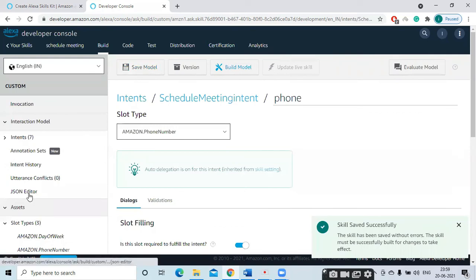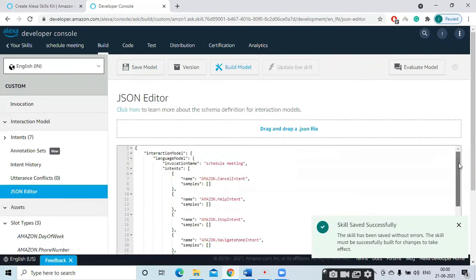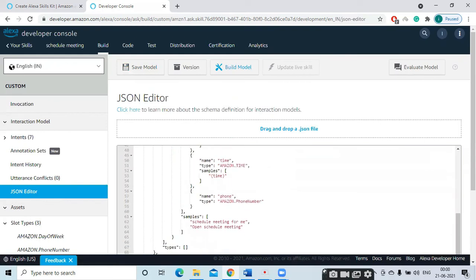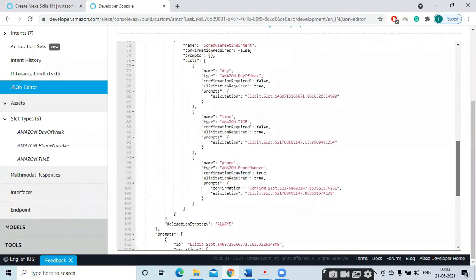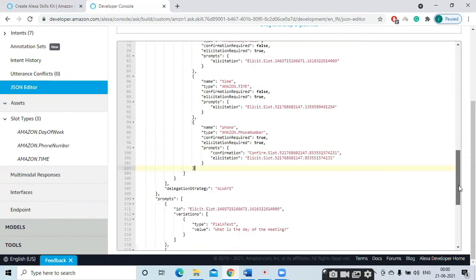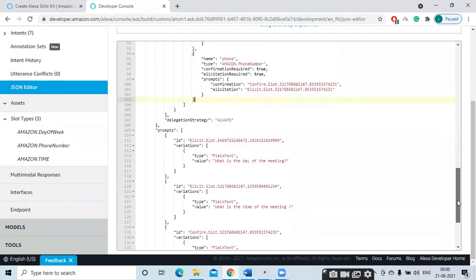Okay, now go to the JSON editor. Now we'll check. Now see here in the phone number, the elicitation, that ID is there. Okay, this is the ID. Before it was not there, and also the confirmation. Here what we have done, Alexa should confirm our phone number. Once we read out our phone number, Alexa should repeat the phone number for our confirmation. So here the confirmation slot is there. This is the ID for the confirmation slot. Automatically it will be created by Amazon.